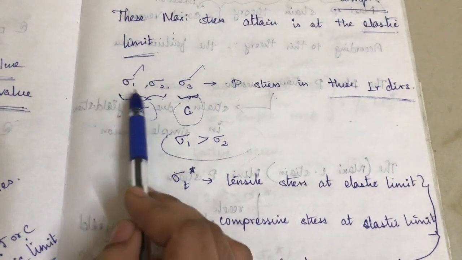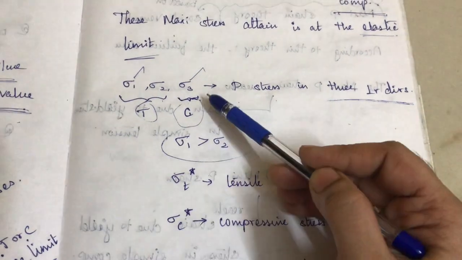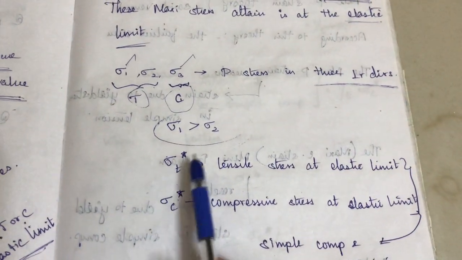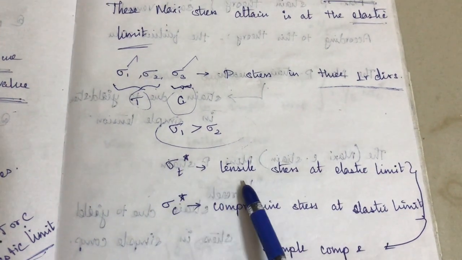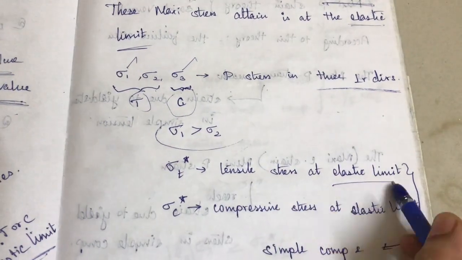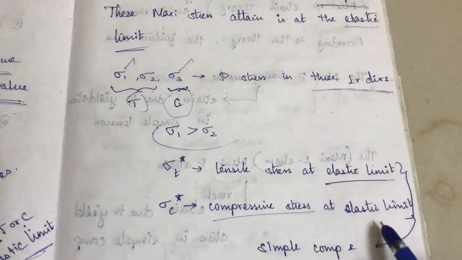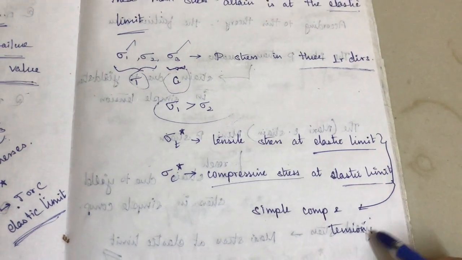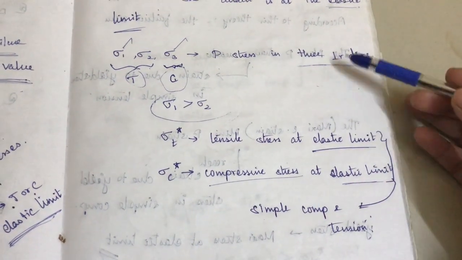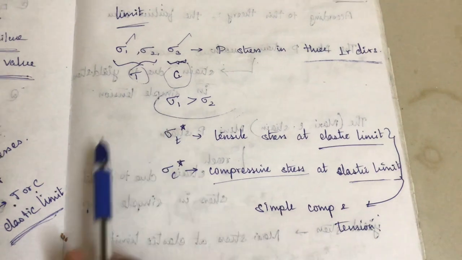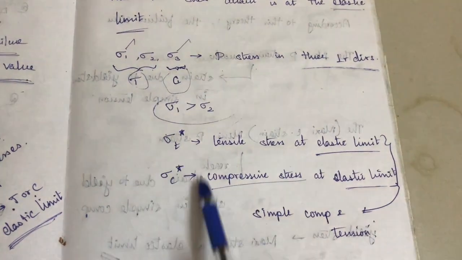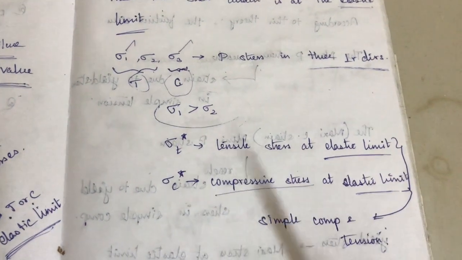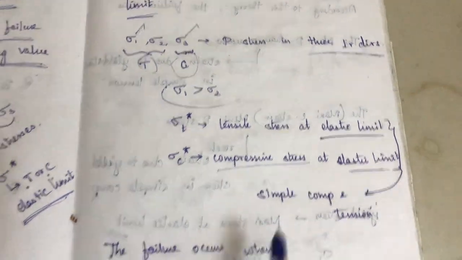So sigma 1 is the greater one in tension and sigma 3 is the greater one in compression. Sigma T star is nothing but the tensile stress at the elastic limit. The same here, sigma C star is the compressive stress at the elastic limit in simple tension and compression. So we have to compare these two things. Sigma 1, 2, 3 will be compared to sigma T star or sigma C star. Then only we can easily identify the failure of the body.